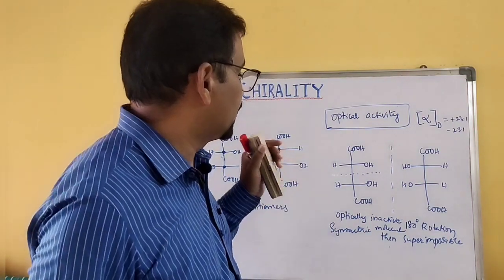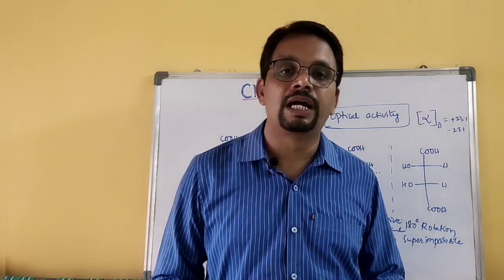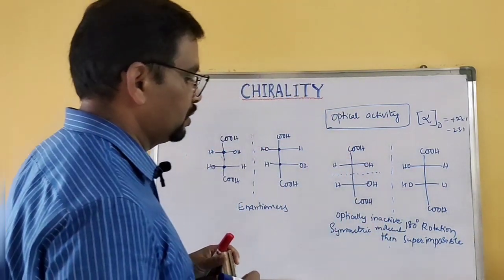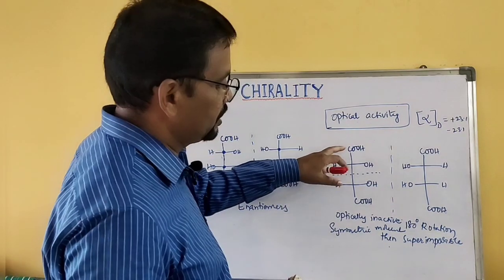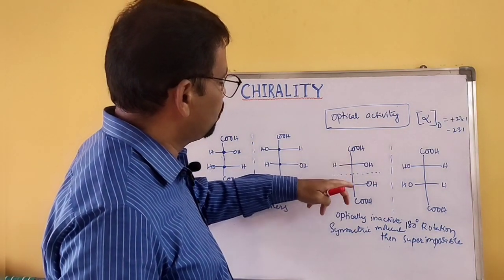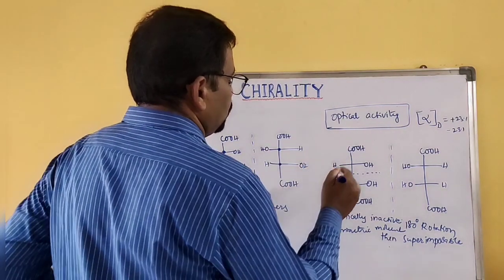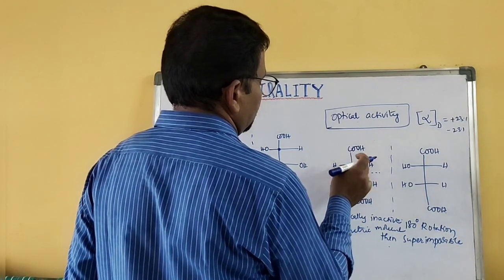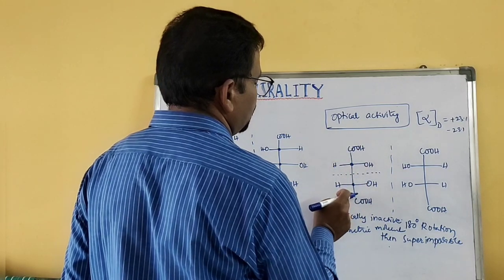So that is the difference between an asymmetric molecule and a symmetric molecule. Here in this case, this molecule has two chiral centers. Each is a chiral center because it is attached to four different groups.